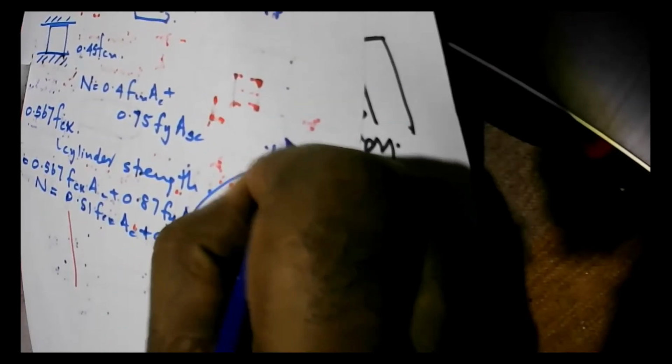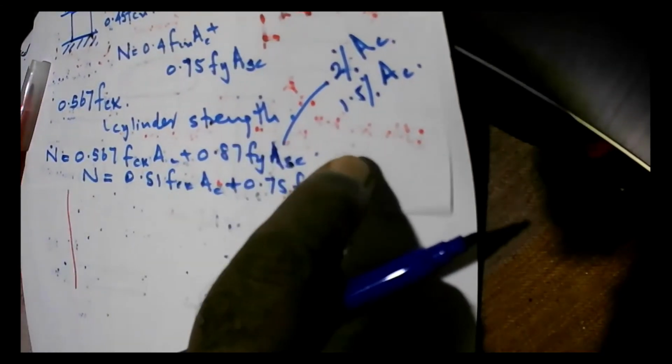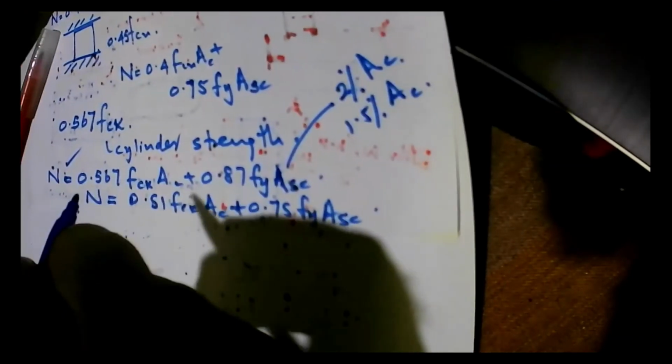So for this area of steel, we say the area of steel is about 2% of concrete area or 1.5% of concrete area. So concrete area is AC. We say the steel area is about 1.5 or 2% of concrete area. So with this approximate calculation, we can find the N value.